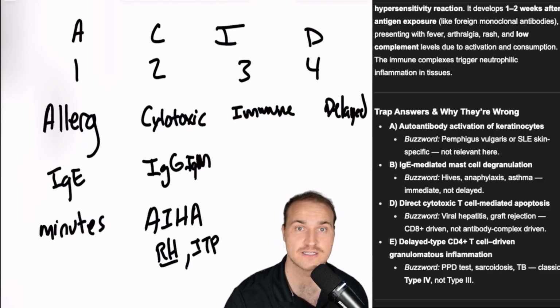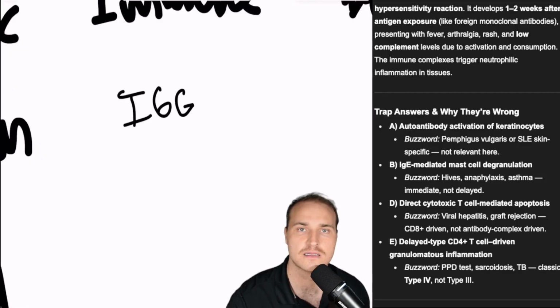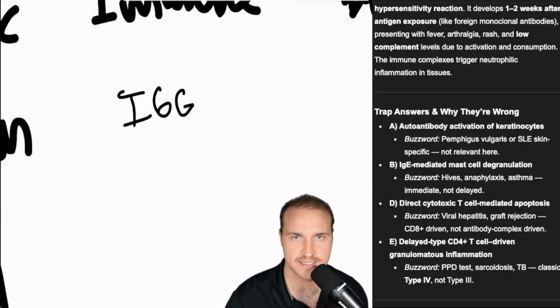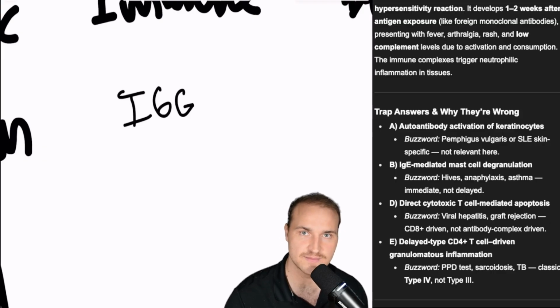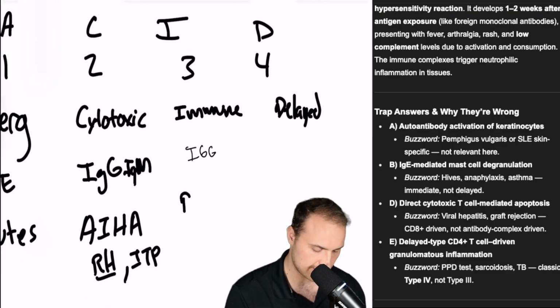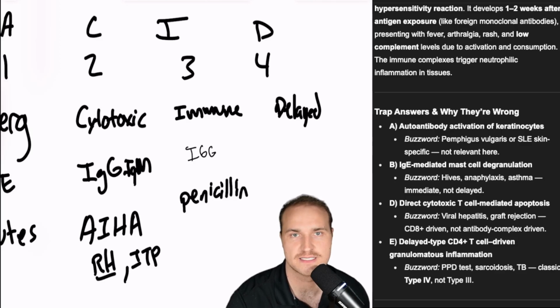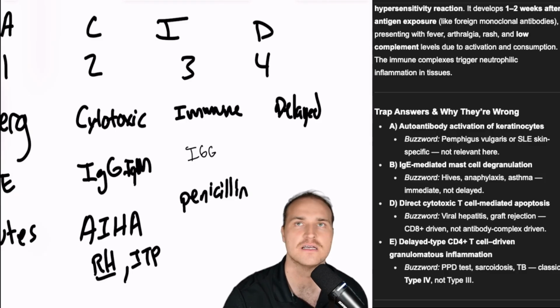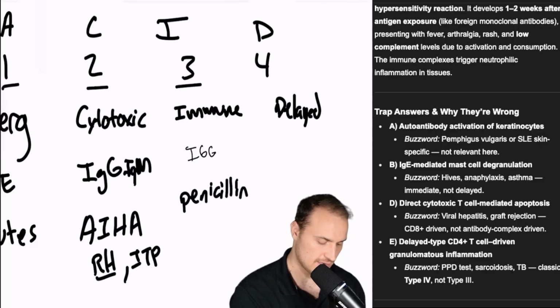Then there's type 3, that's where you actually form the complexes. And these guys are IgG, the antigen-antibody complexes that form in circulation, and they deposit in the tissues. So they activate your complement system, and that's why we have a low complement in this question. Attract the neutrophils, inflammation, tissue damage, and the onset is like days. So here's serum sickness, right? Antivenom, monoclonal antibody, penicillin. That's the stuff you think of. Another big one too is going to be lupus, the anti-DNA complexes that form, post-streptococcal glomerulonephritis, polyarteritis nodosa, hypersensitivity pneumonitis, that's like farmer's lung. All these immune complex depositions, complement activation, low C3, neutrophils, fibrinoid necrosis, vasculitis. These are all type 3 hypersensitivity reactions.